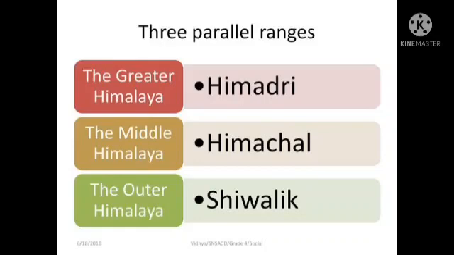We can also call it the Middle Himalayas, because Himachal is found in between Himatri and Shivalik. Shivalik, the Outer Himalayas. So Himatri or the Greater Himalayas, Himachal or the Lesser Himalayas, and Shivalik or the Outer Himalayas are the 3 mountain ranges.